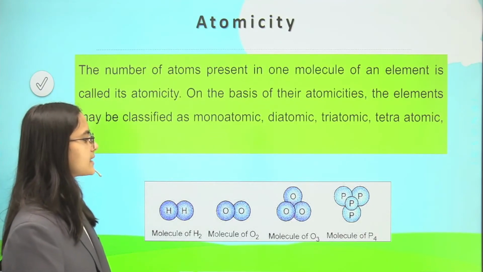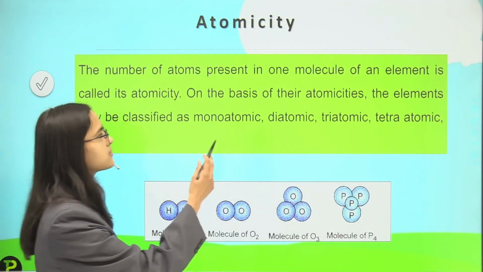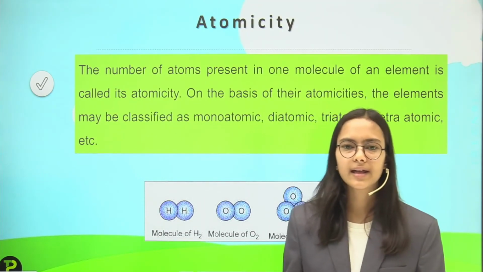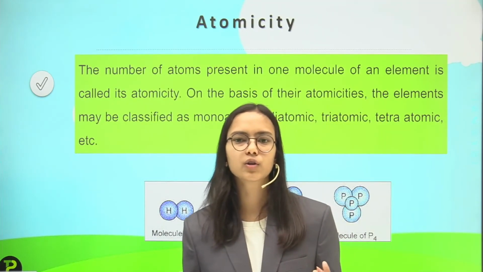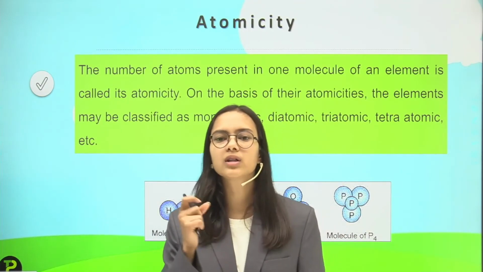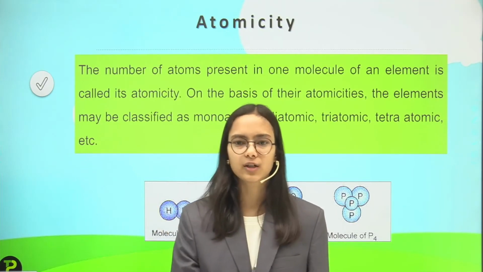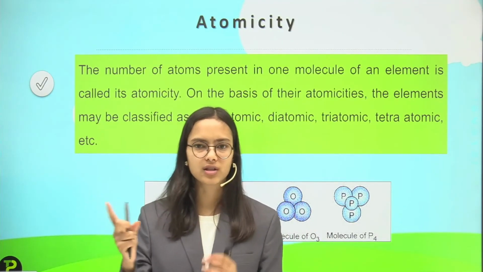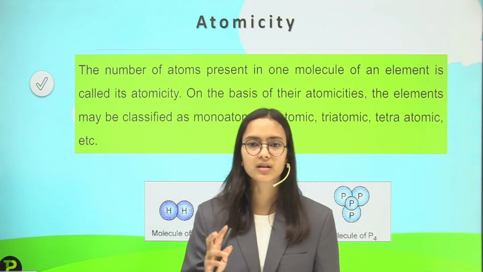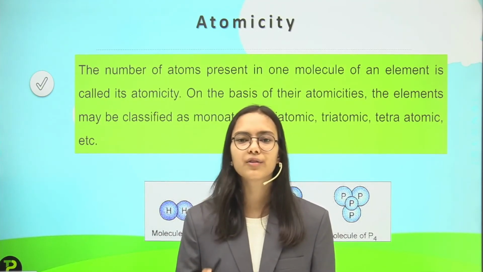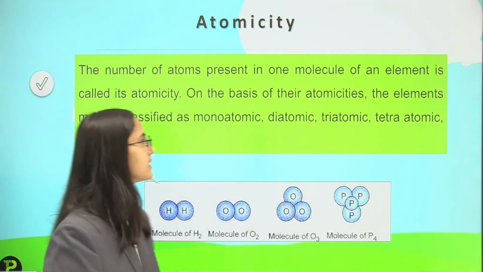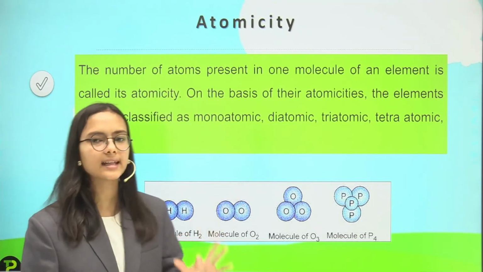Then atomicity. Atomicity is the number of atoms present in one molecule of an element. Molecules have atoms combined together, and if I count the number of atoms, that is the atomicity. Hydrogen has two H atoms attached to each other, so that has two atoms combined together. That count is called the atomicity, the number of atoms present in any molecule.